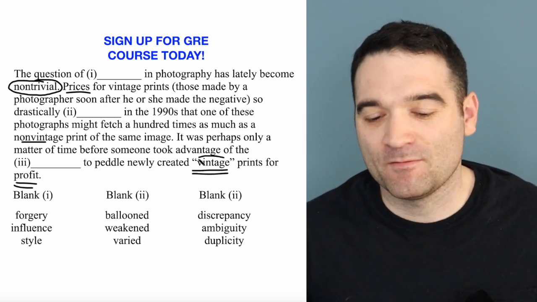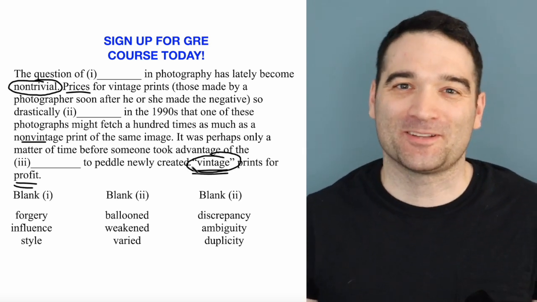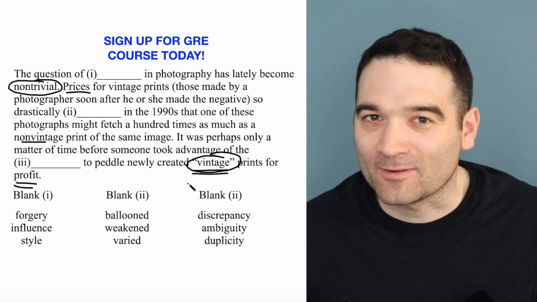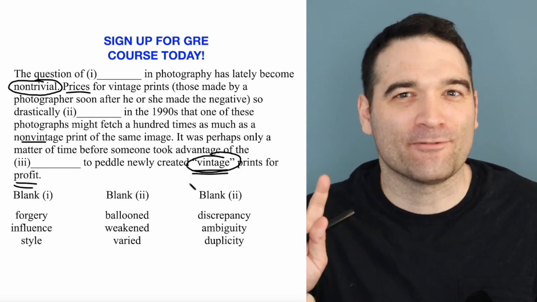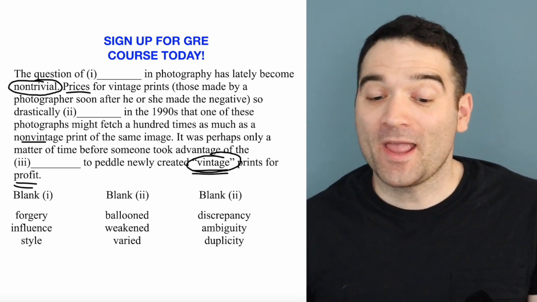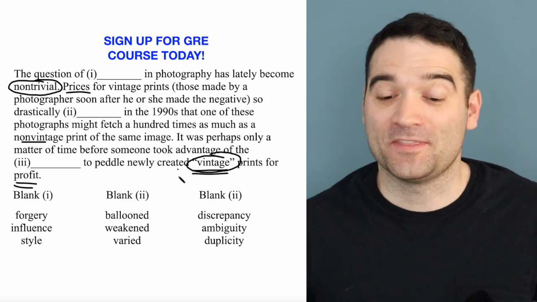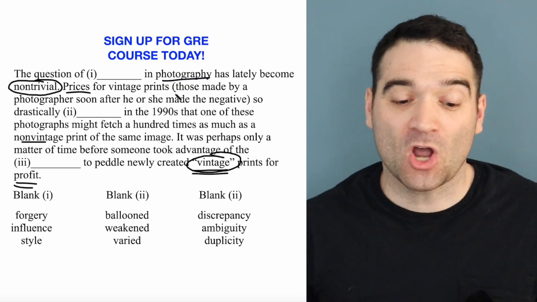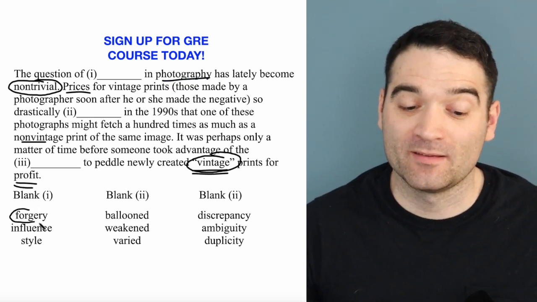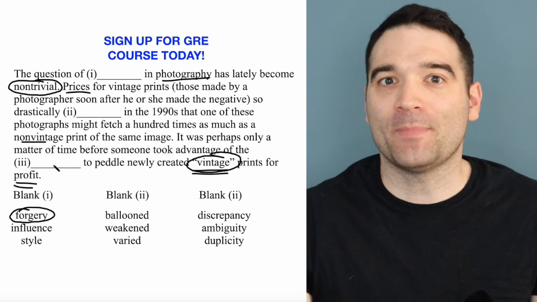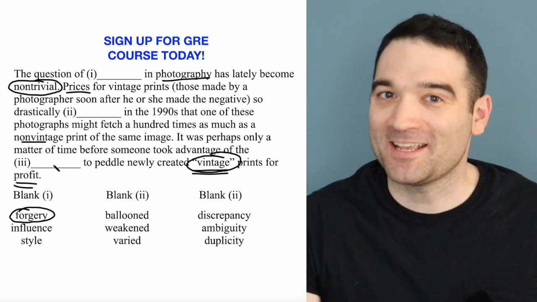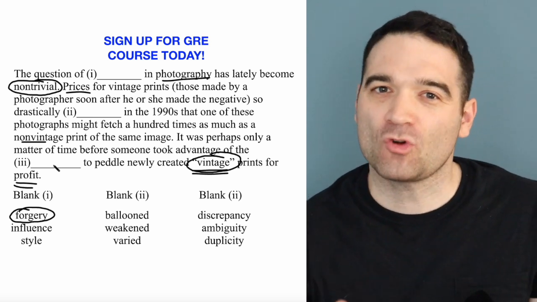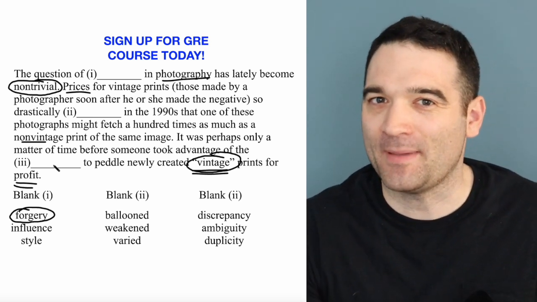But when you put something in quotation marks, you're basically saying it's not that, right? It's like, oh yeah, he's my friend. That's a way of contradicting what this is saying. What are we talking about in the context of photography? We're talking about forgery, right? So fake prints. Now, maybe you don't buy this yet, and we don't have to necessarily commit to this one right now, but let's call it my strong lean right now is that we're talking about forgery.